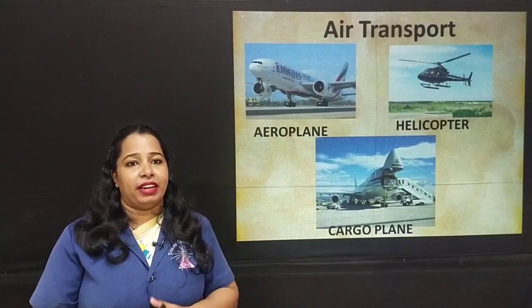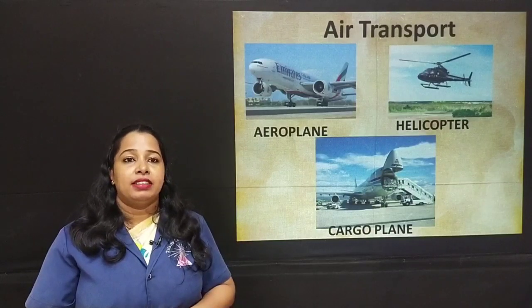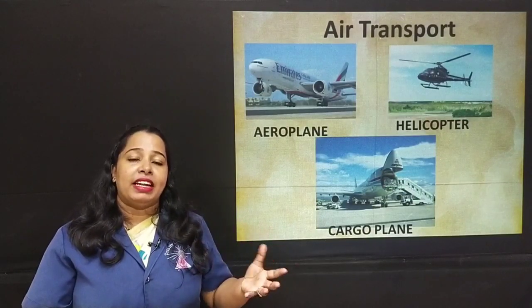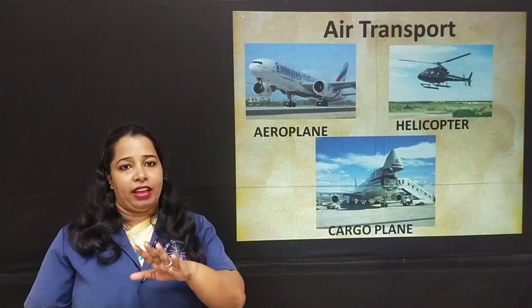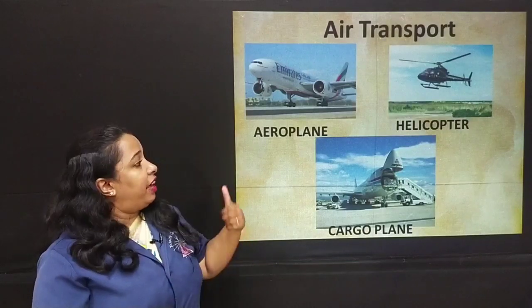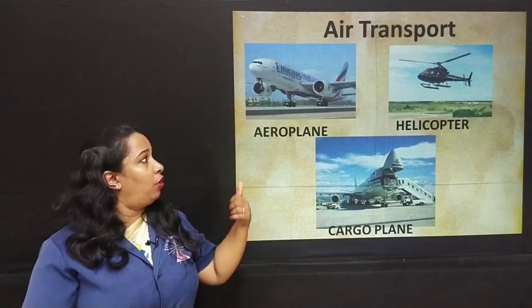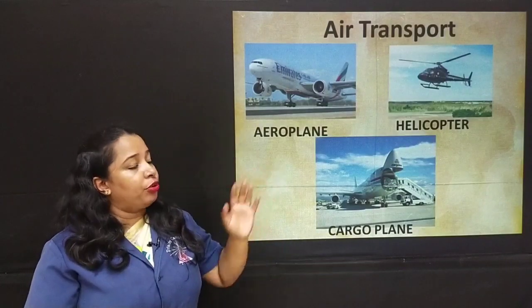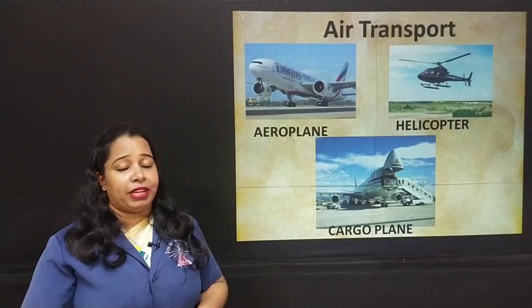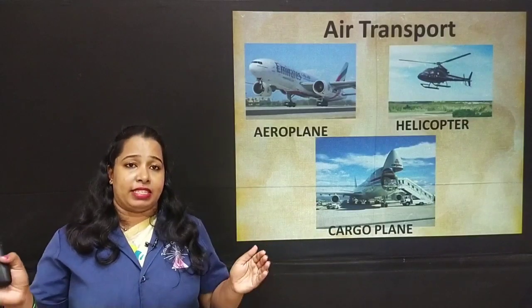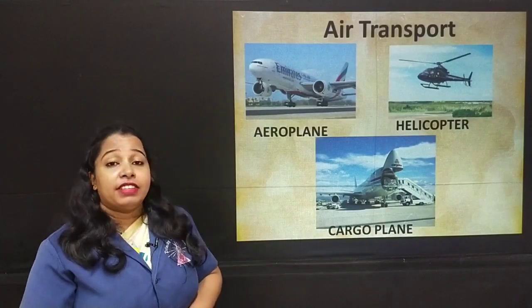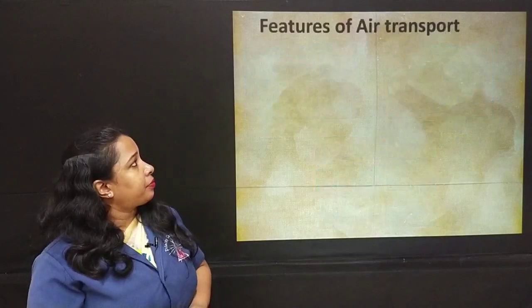Last one is air transport. We all know about air transport. Air transport means the transport or movement that is using air force. We have aeroplane, helicopter and cargo plane. We all know aeroplanes. We also know helicopters, and this is cargo plane. Cargo plane takes all the goods, like we have the goods train.